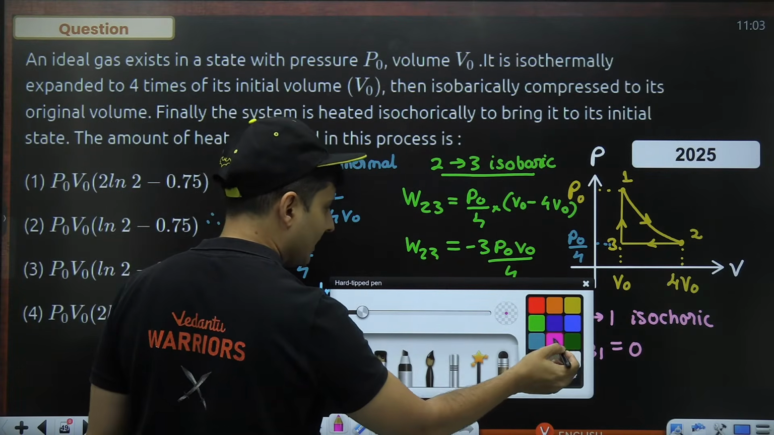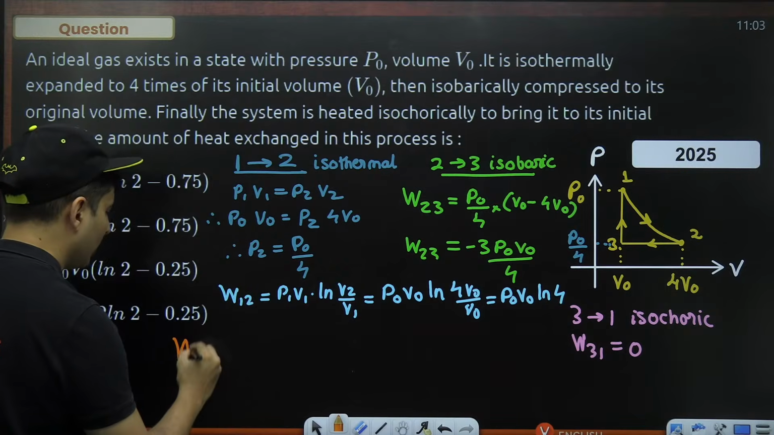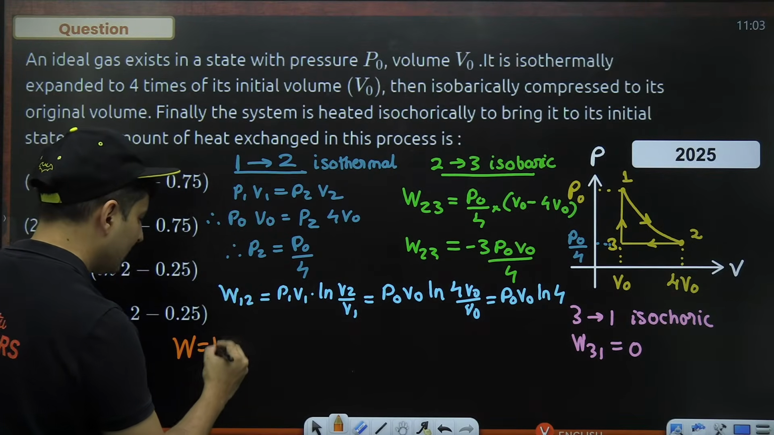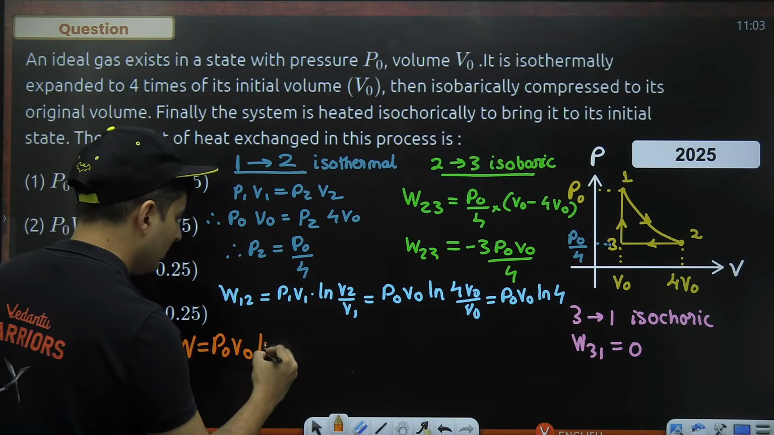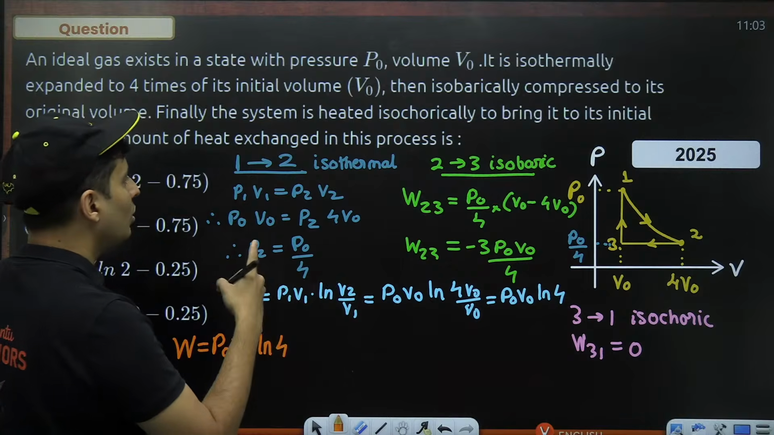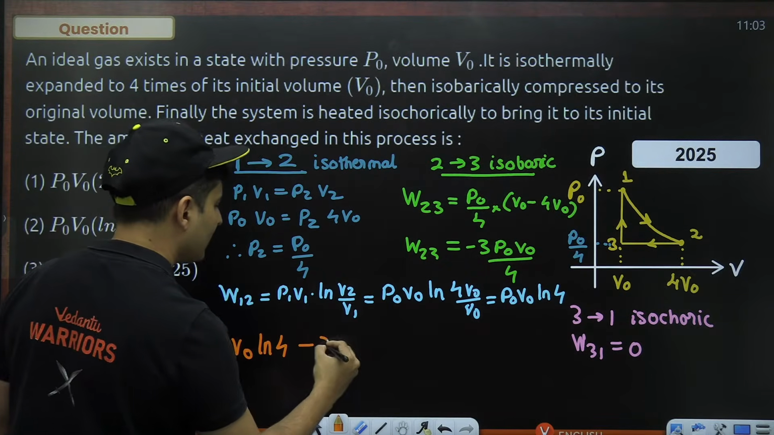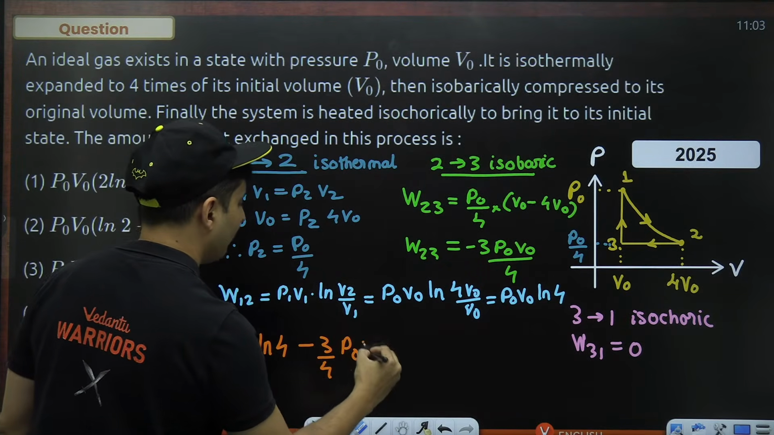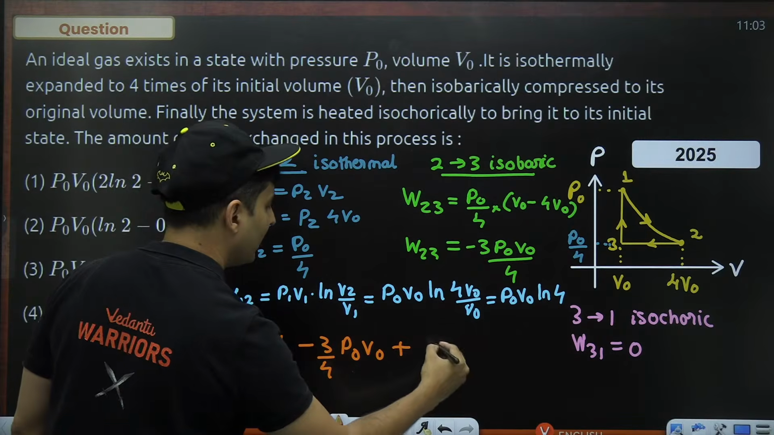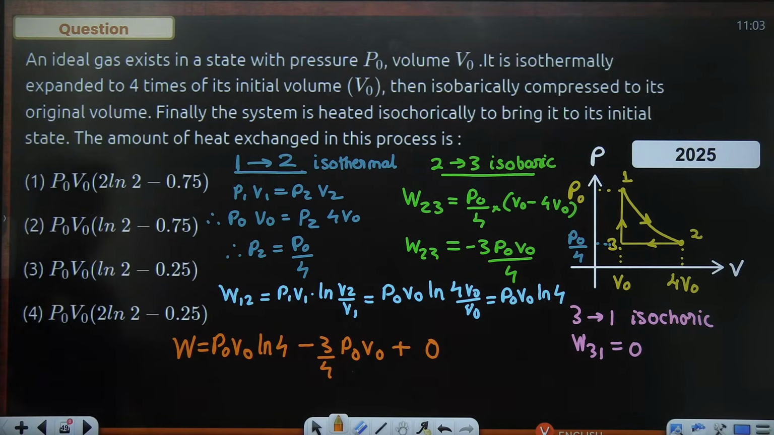So the final answer, guys, the total work done: from 1 to 2, it is P naught V naught log 4. Then from 2 to 3, it is minus 3 by 4 P naught V naught. From 3 to 1, it is 0. So that is the answer.